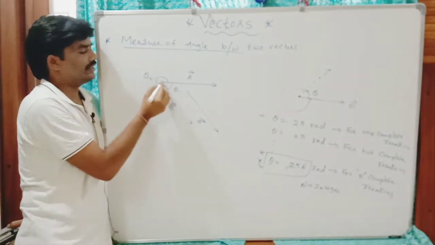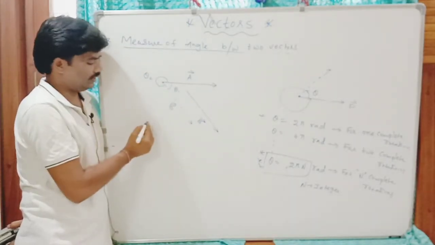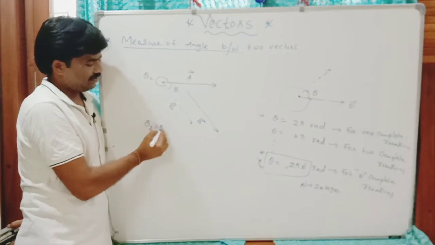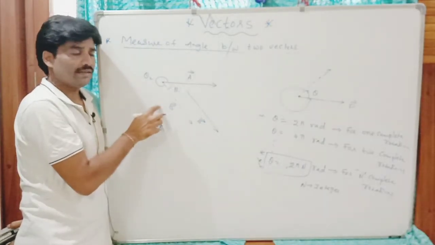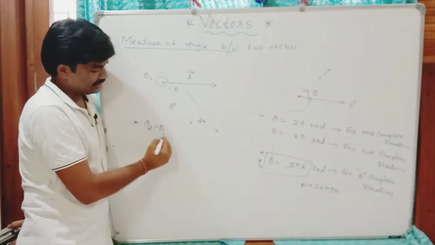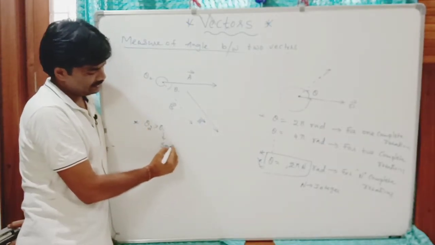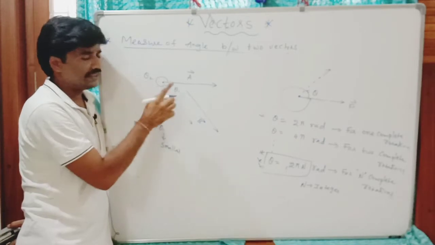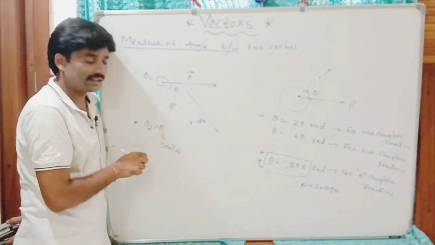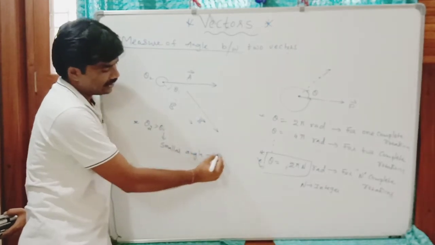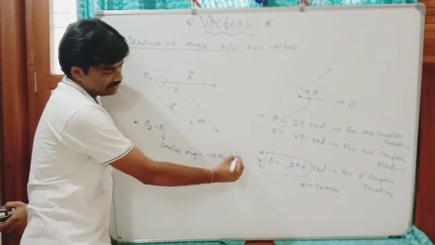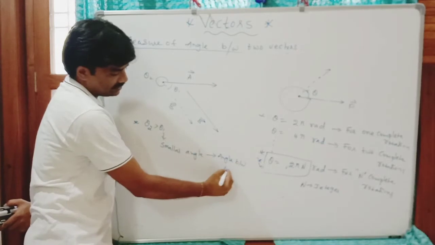Between these two angles, which is greater? Theta 2 is greater. There are two possible angles between two vectors, but generally we take the smaller angle. The smaller angle between these two is treated as the effective angle, the angle between the two vectors.